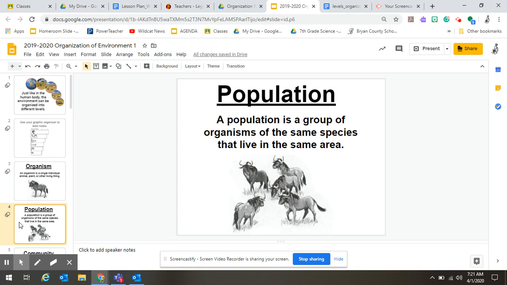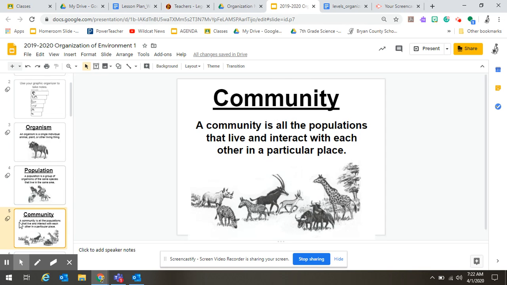Now, if something is the same species and they live closely together in the same area, we call that a population. So, if you think about it, coming into Richmond Hill, it will tell you the population of our town is however many hundreds of thousands. So it gives you an idea of how many people live in that area. And we do censuses. We're actually doing a census right now, and it tells us how many people are in certain areas where they live, and how big areas are.